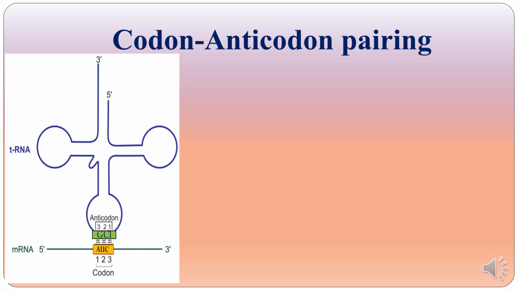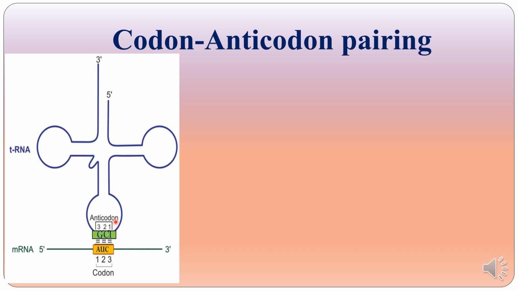Let us look at the codon-anticodon pairing. Each codon in the mRNA is recognized by a complementary 3-nucleotide base sequence on a tRNA called the anticodon. The codon-anticodon pairing occurs in an antiparallel direction.